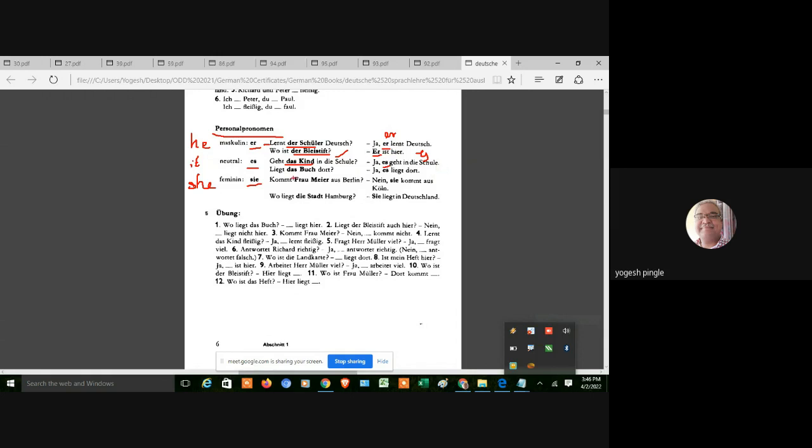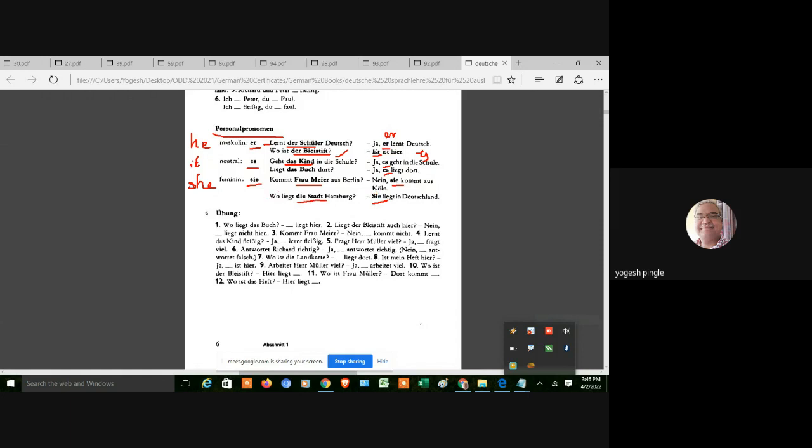Next sentence, if you see: Liegt das Buch dort? Is the book situated there? Your answer will be yes: Es liegt dort. Yes, it is situated there. Now for feminine, it is Frau or it is die. It is sie only. So, Kommt Frau Meyer aus Berlin? Nein, sie kommt aus Köln. Does Mrs. Meyer come from Berlin? Your answer will be no. She comes from Köln. Köln is the name of a place.